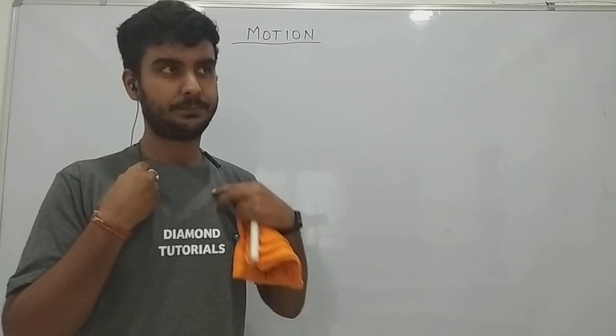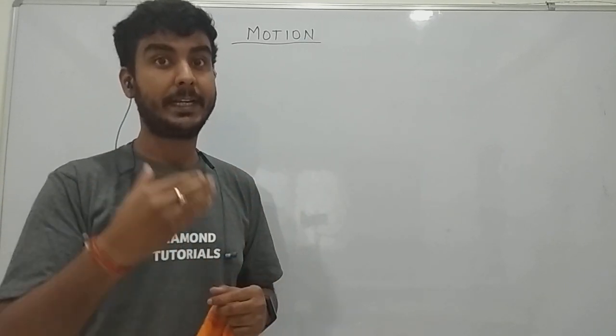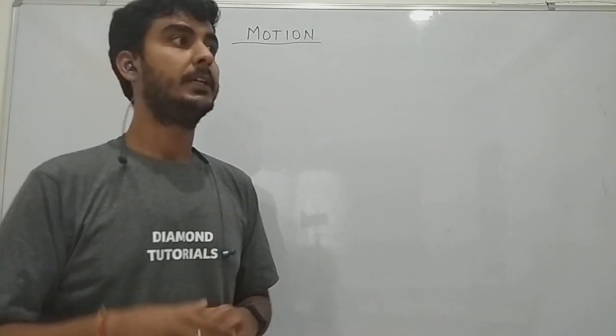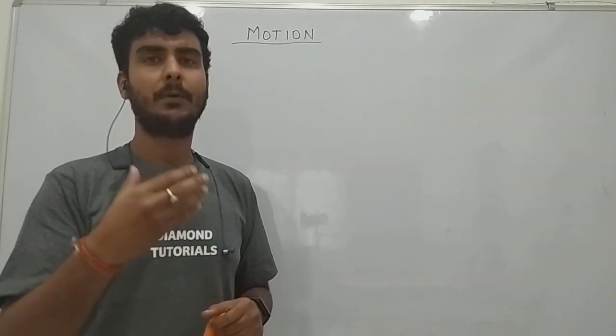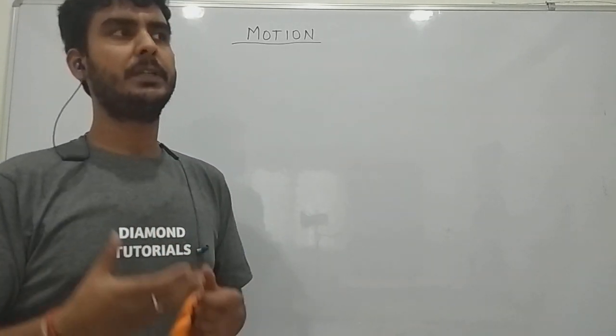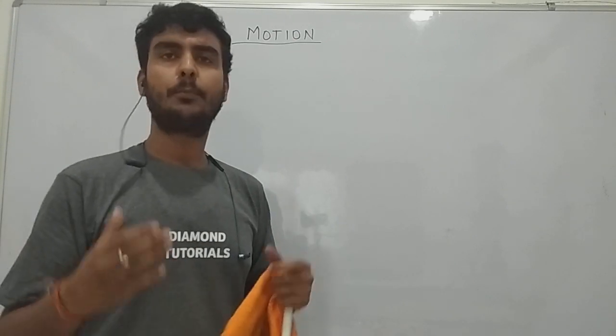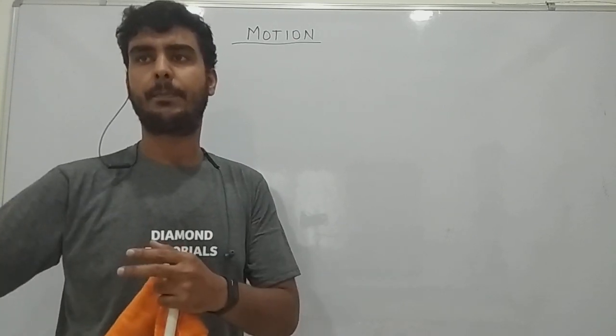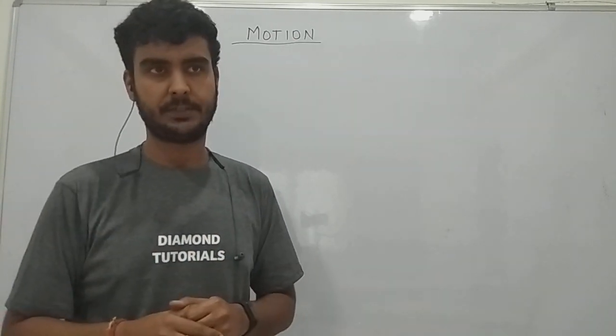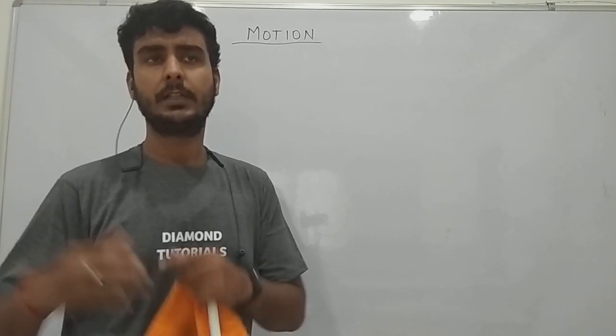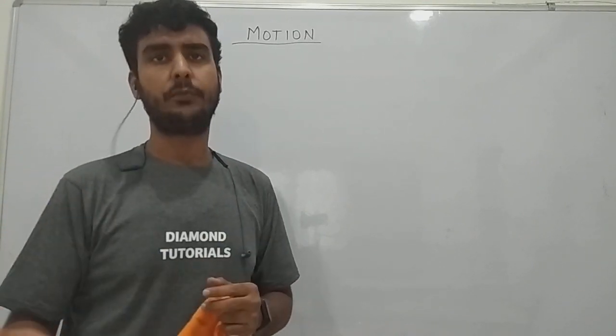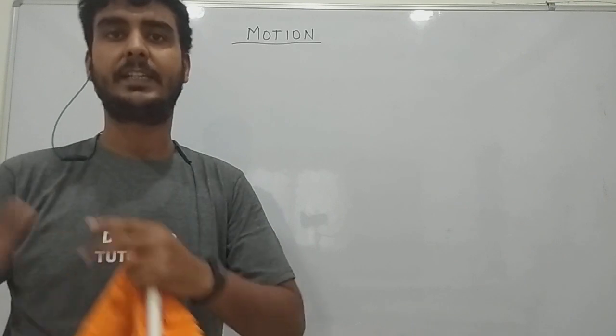Today I'll introduce you to the chapter. So, what is motion? Suppose the position of any person or particle is changing. Then you say that the particle is moving, or the motion of the particle is taking place.